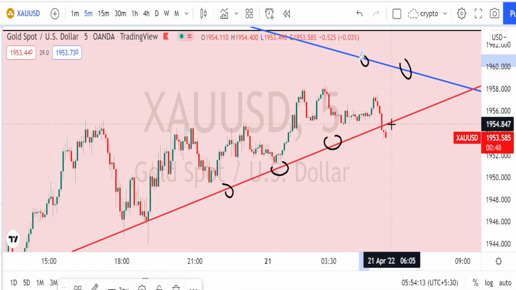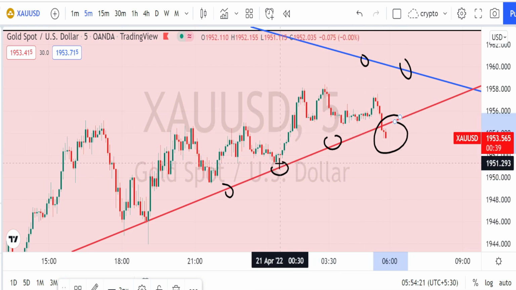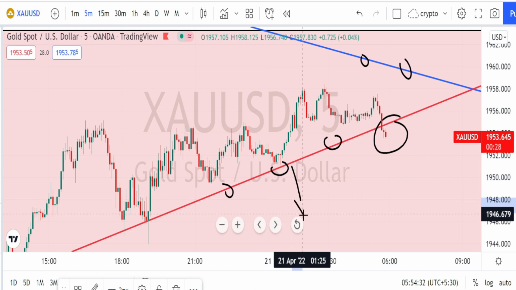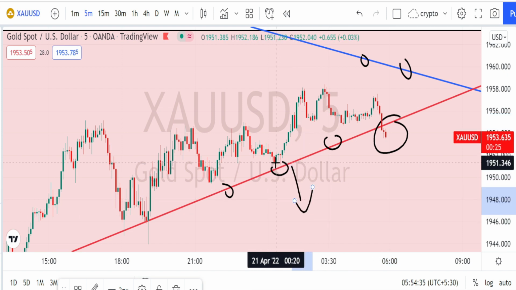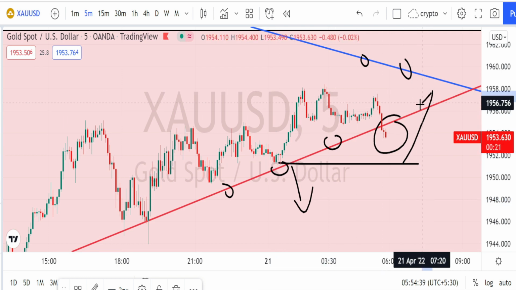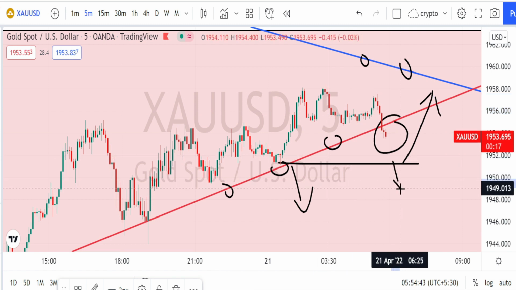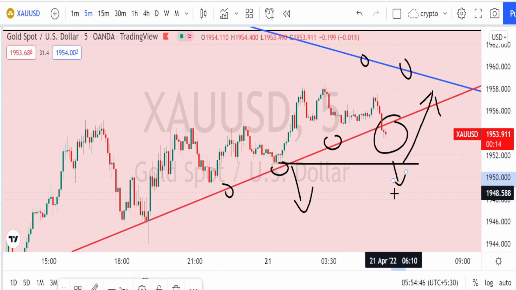And currently we can clearly notice that the price action has broken this trend line or support line from the 30 minutes time frame. Wait for the price action to break the previous low of 1951, which will be the confirmation on the bearish trend reversal. Then you can take trades on the bearish side. Sometimes we can expect the price action to trend up to this level, then bounce back on the bullish side also. So we have to get a confirmation in order to confidently go on a trending side trade.